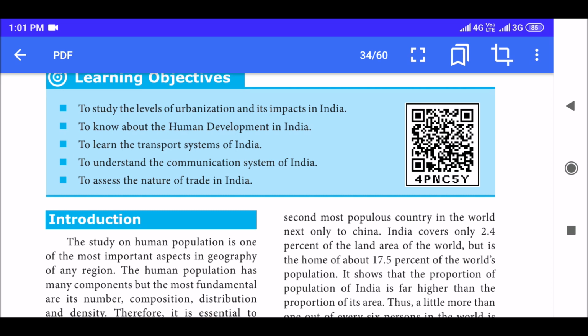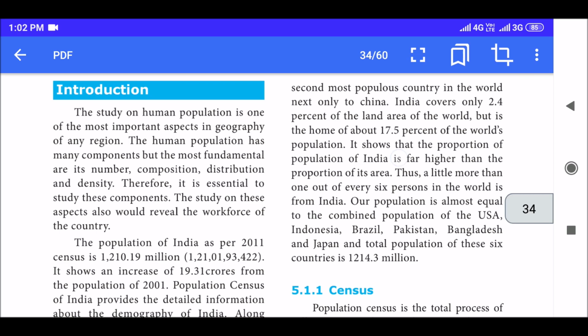We're going to see 5 concepts. First is levels of urbanization and its impact, and next is human development, then transport system, then communication system, and the nature of trade in India. These are the 5 topics that we're going to see under this lesson. Let me give you a quick introduction.